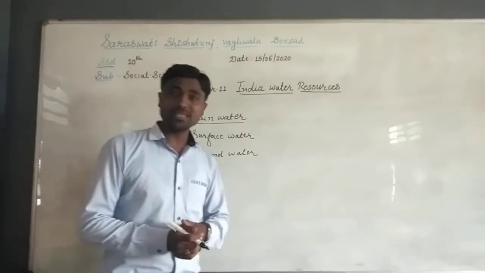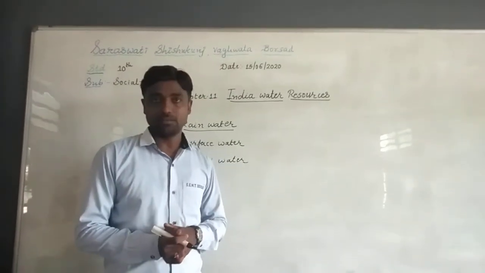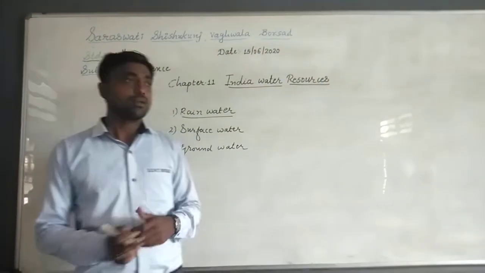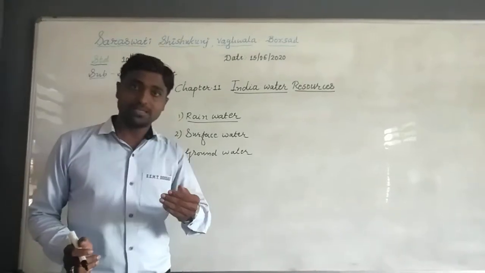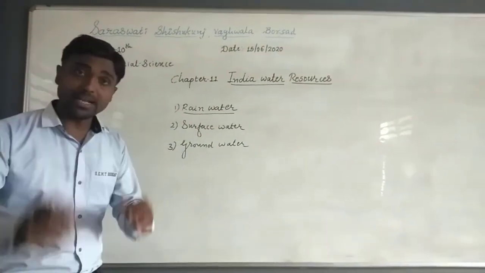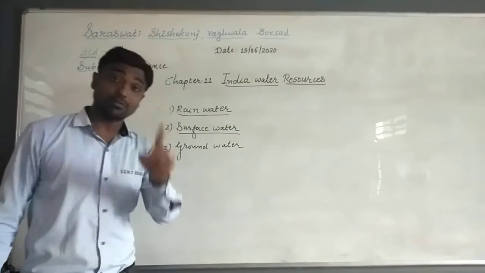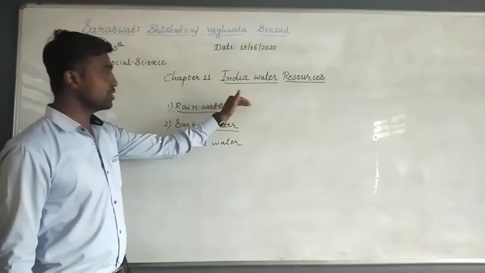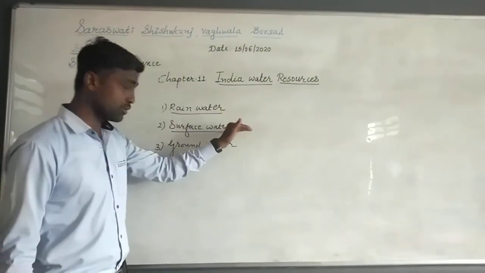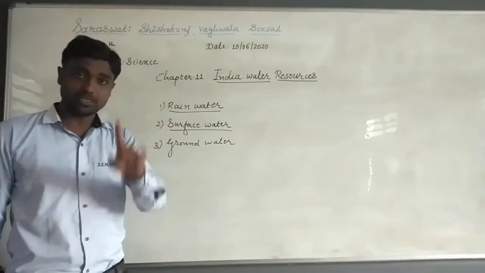Surface water means that on the earth's surface the water is available in different forms, for example pond, well, river, streams, lakes, etc. In that, river is the original source of water of the surface water.